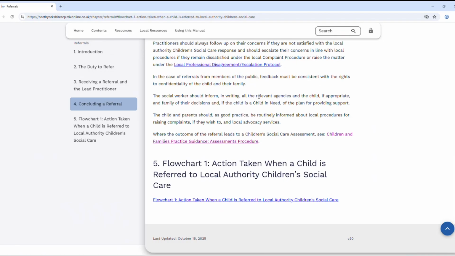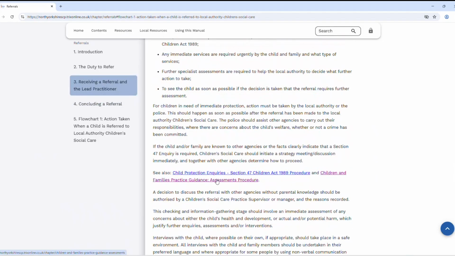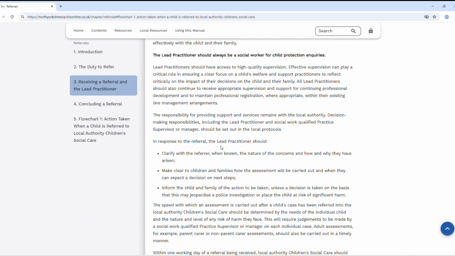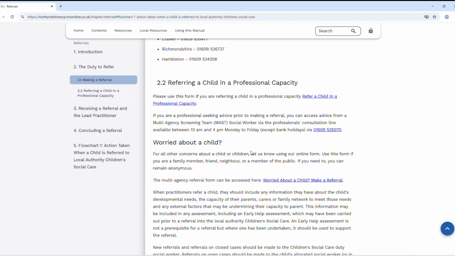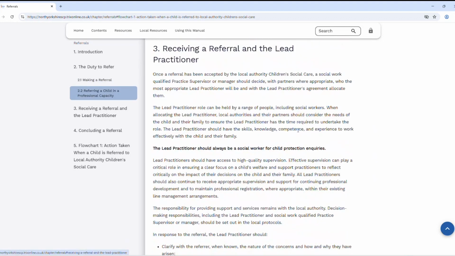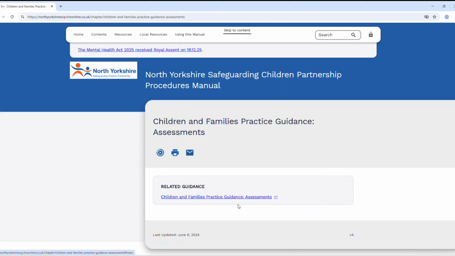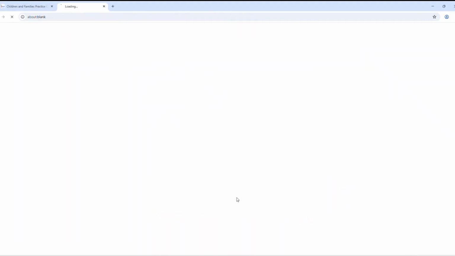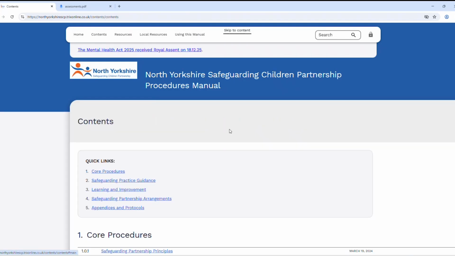All manuals are to be read in conjunction with one another. The blue links are external or internal information. It gives you that prompt as a practitioner to read additional information. As you can see within this chapter, it's given you references to other procedures to read, and it's written and structured in the same way for each reader to understand clearly. If we scroll down to that procedure that it listed, we can click on it and it will pull that up for you. It's given you that guidance there for you to read externally or internally within the service.